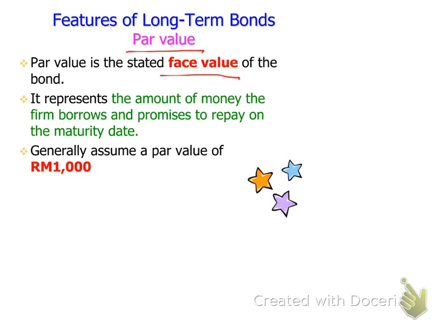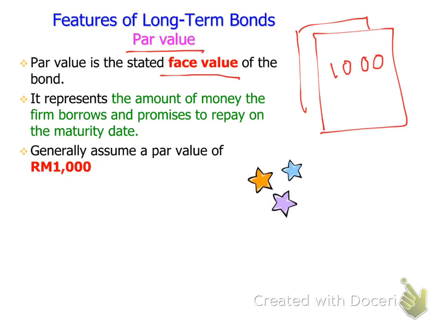Par value, in a coupon, they will state that this coupon amount is 1,000. So, when you buy coupons, maybe you buy 10 coupons, so each of the coupons is 1,000. When you come to the end of the period, you bring these 10 coupons to the company, and they will pay you based on this par value.